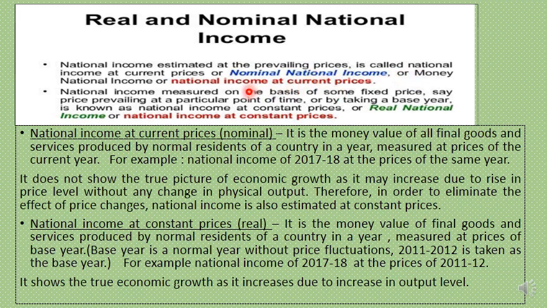But when the national income is measured on the basis of some fixed price, that is to say the price prevailing at a particular point of time, it is better to say here the price of a previous year, so it is written price by taking a base year, that is the previous year, which is therefore called the base year. Then such an estimation of national income is national income at constant prices, and it is called real national income.